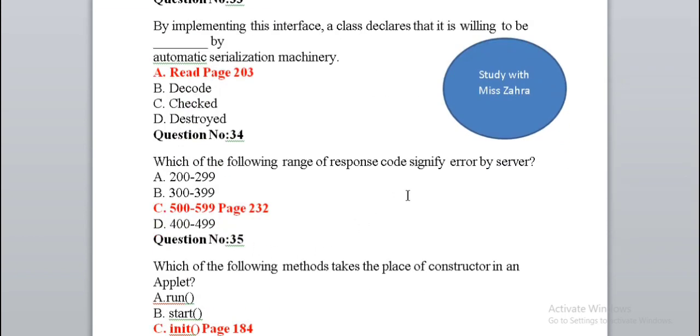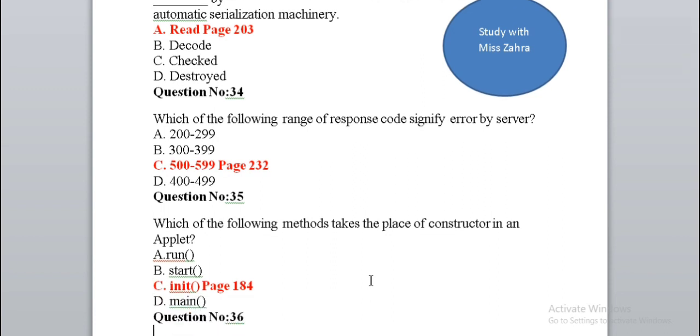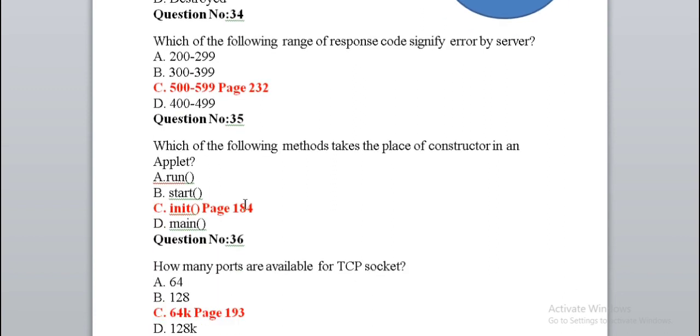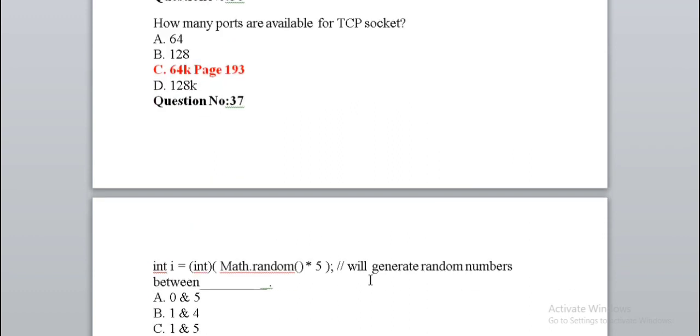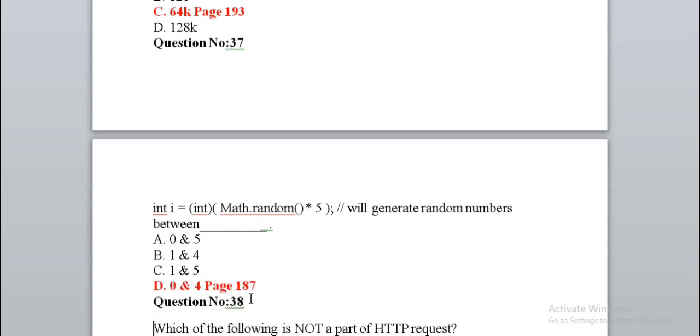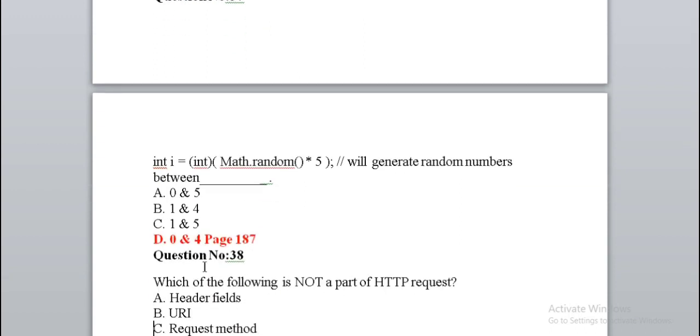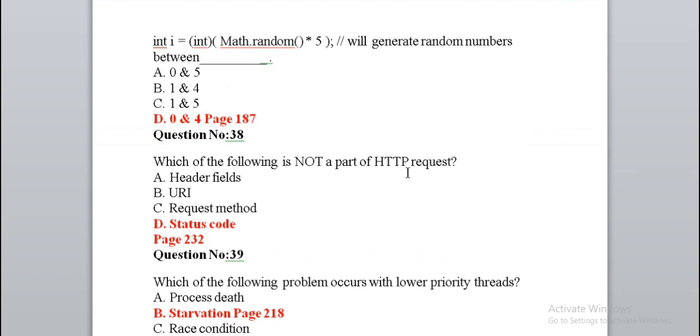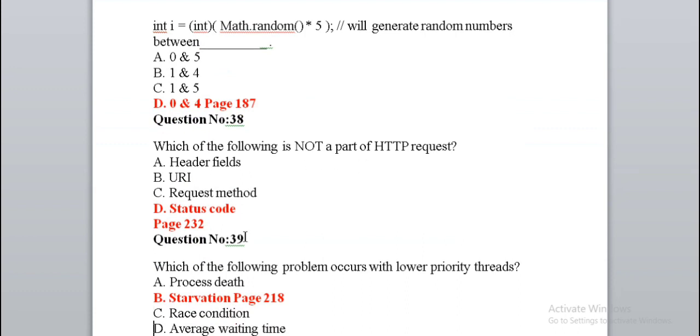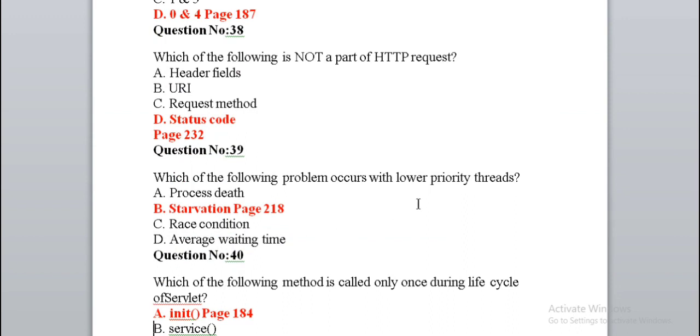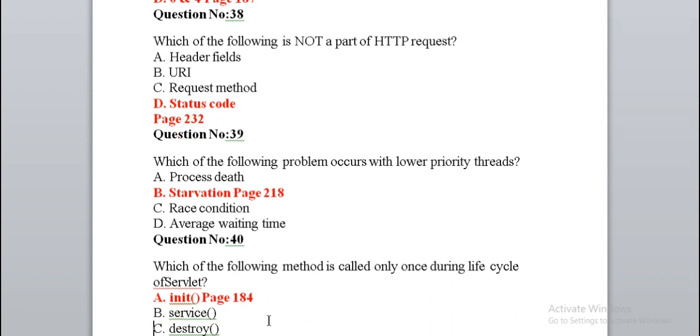Which of the following range of response codes signifies error by a server? 500 to 599. Which of the following methods takes the place of constructor in an applet? init. How many ports are available for TCP socket? 64K. Next statement is given, right option 0 and 4. Which of the following is not a part of HTTP request status code? Which of the following problems occurs with lower priority threads? Starvation. Which of the following methods is called only once during life cycle of servlet? init.